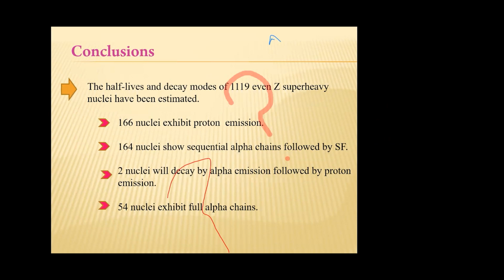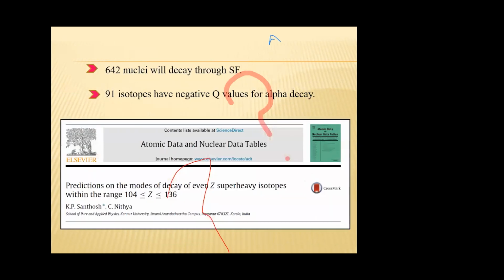Out of these nuclei, 166 nuclei exhibit proton emission, 164 nuclei show alpha chain followed by spontaneous fission. 2 nuclei will decay by alpha emission followed by proton emission, and 54 nuclei exhibit full alpha chains.